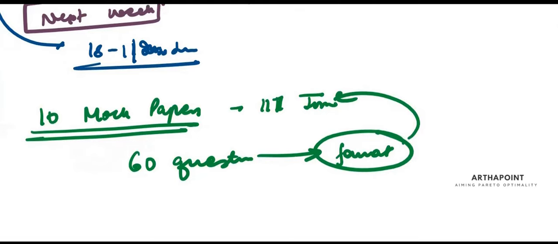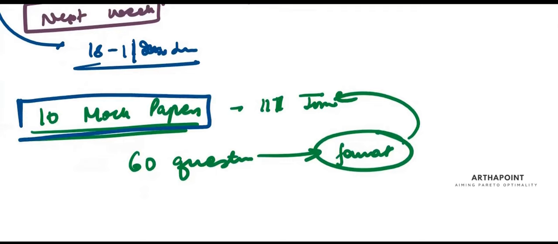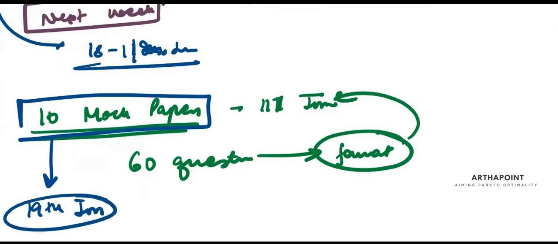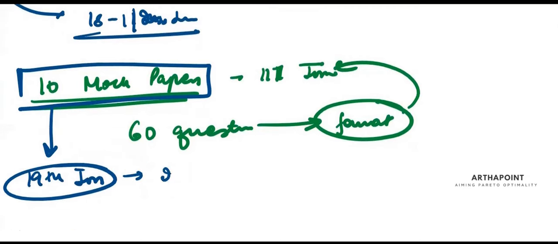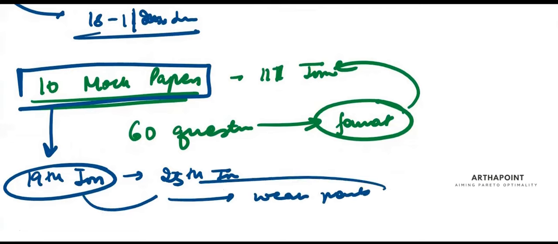But I want you to take these mock papers only starting 19th of Jan. Do them from 19th to 25th of Jan so that you know what your weak points are and you can focus on those weak points in the next 5-6 days. And by 1st of Feb, you should have revised everything.